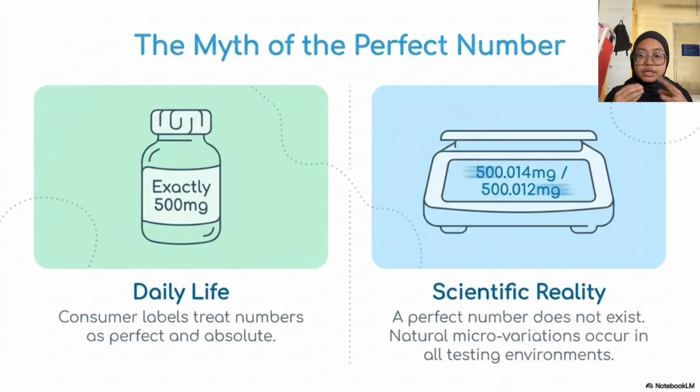Let us address a basic consumer illusion. So, when a product label reads 500 milligrams, consumers expect exactly 500.0 milligrams. But in the scientific reality of testing, a single perfect number does not exist. Natural micro variations are always present in all testing environments. Analytical instruments are highly sensitive, meaning the exact same sample can yield slightly different results. Science must account for this reality.